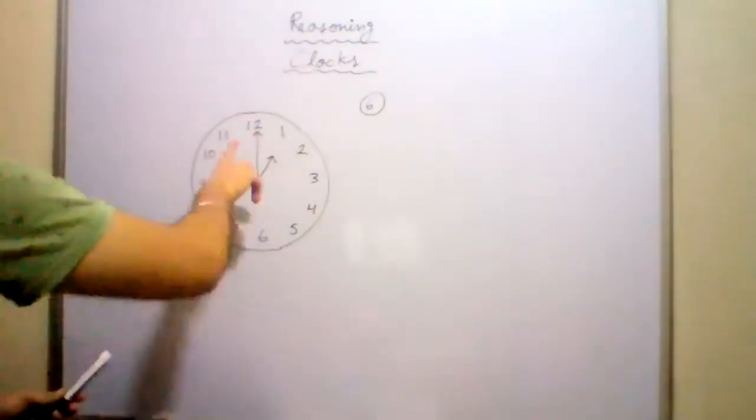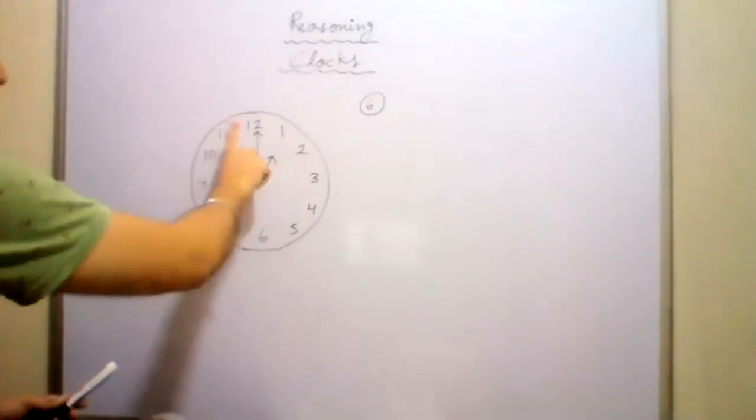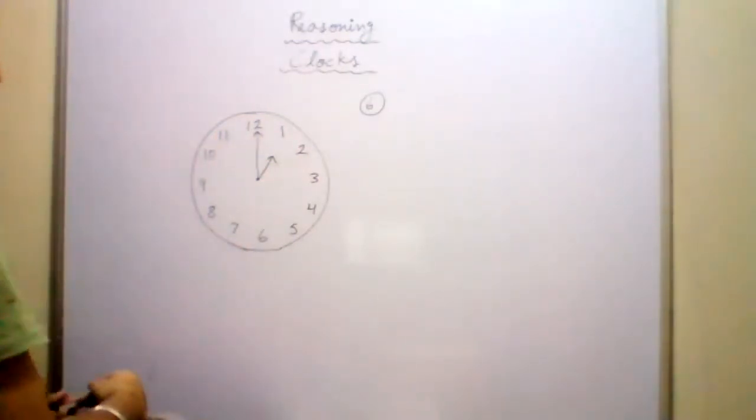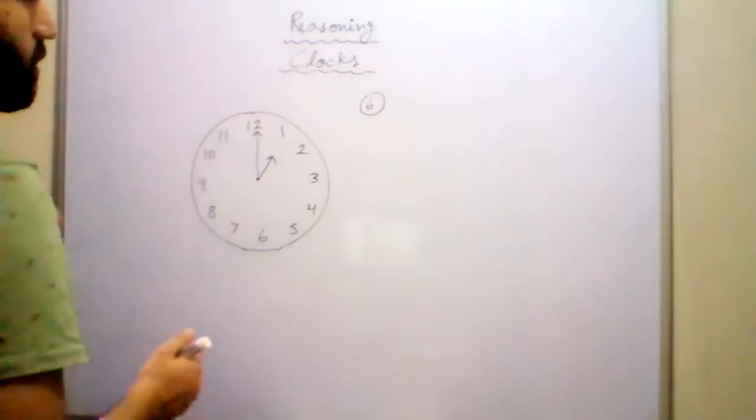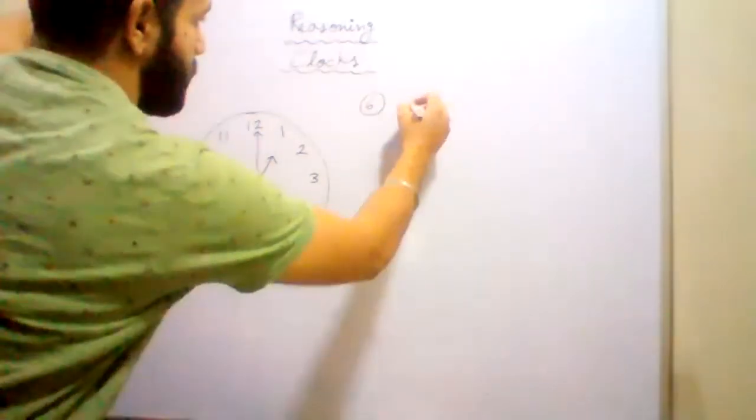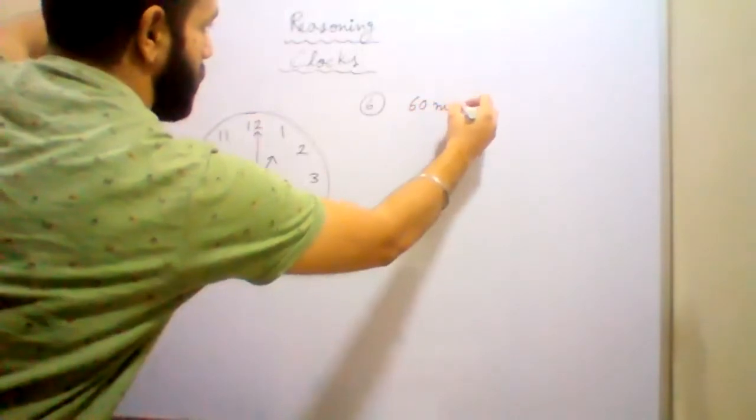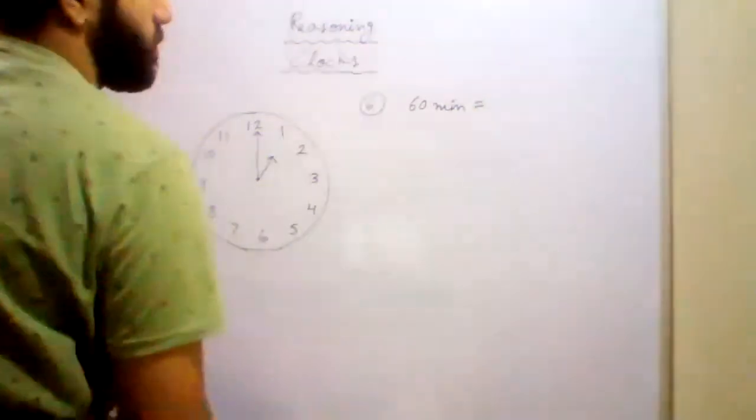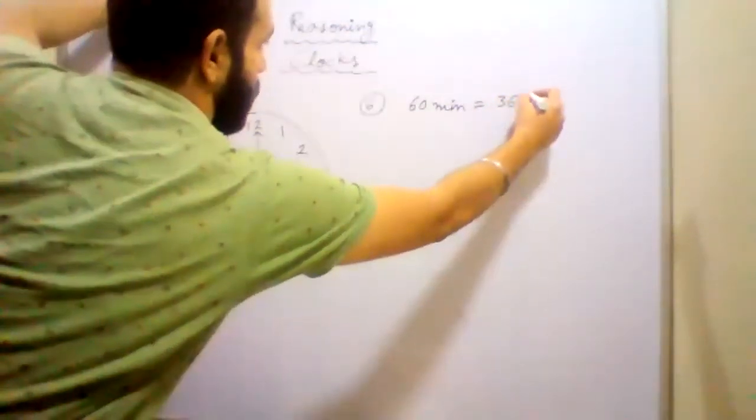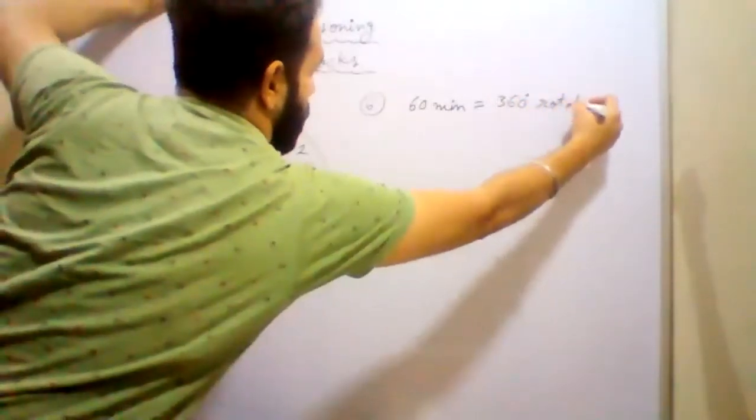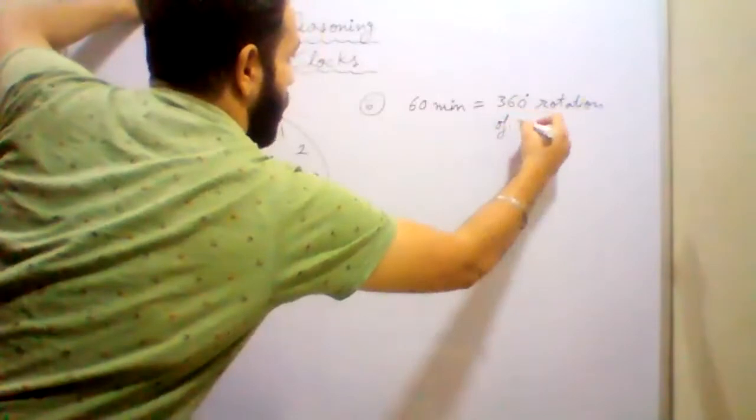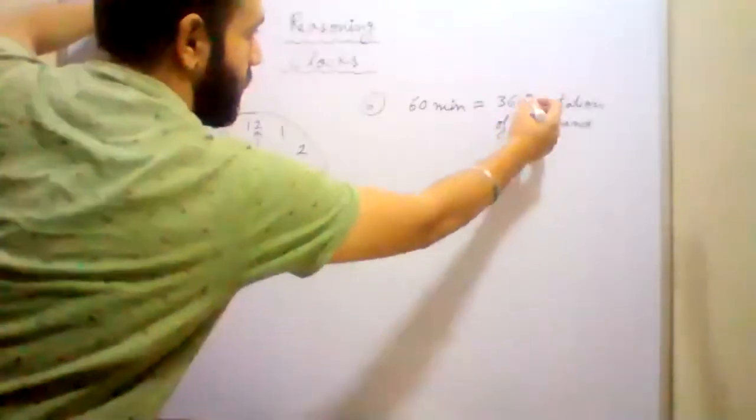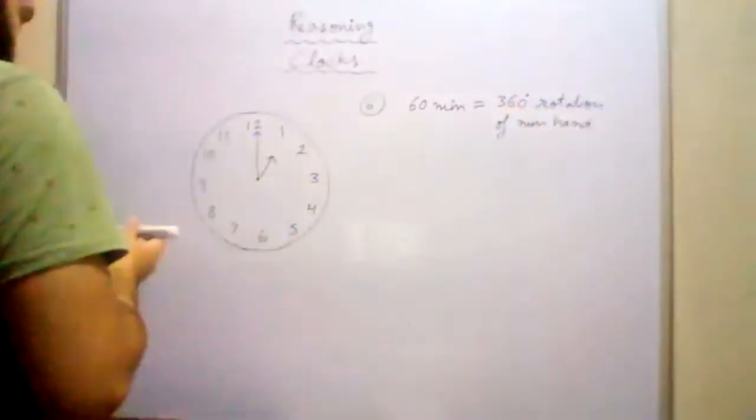So you all know the angle that the minute hand has covered in 60 minutes. What is the angle covered by the minute hand? 360 degrees. So that means we can say that 60 minutes is equal to 360 degree rotation of the minute hand.